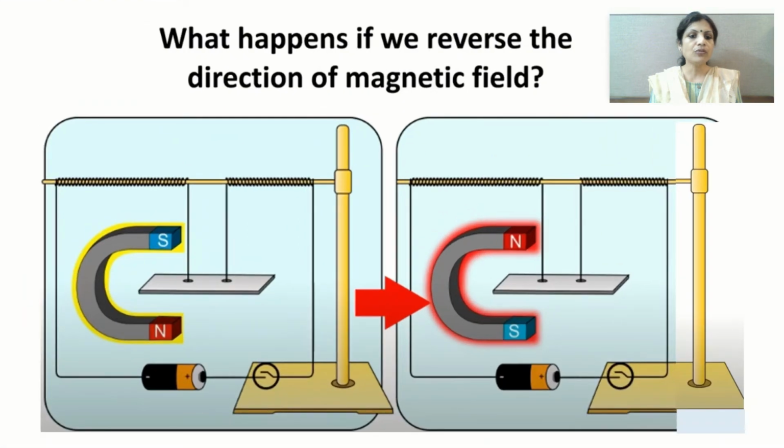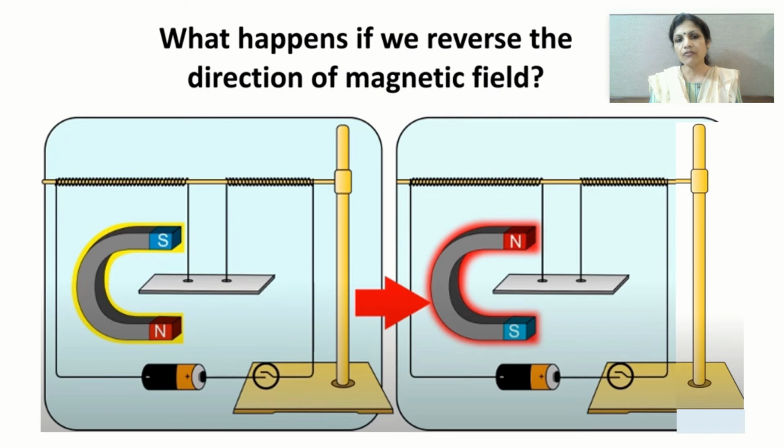Now what will we do? Look at the first figure, children. Look at the polarity of the horseshoe magnet. South pole is towards the up, north towards the down. Now we have changed the direction of the magnetic field. You all are aware that the direction of magnetic field lines is always from north to south.